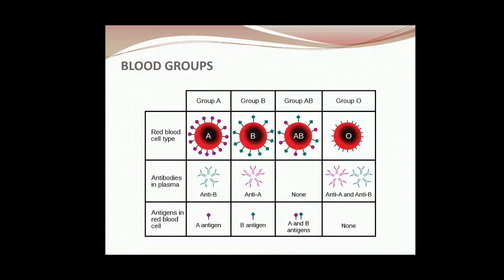And in O blood group, because they do not know A also and B also, antibodies will be produced against A also and B also, so they have antibodies A and B. So it's just opposite. If A antigen, antibodies will be B. If B antigen, antibodies will be A. If blood group is AB, no antibodies, and if blood group is O, antibodies will be both A and B.